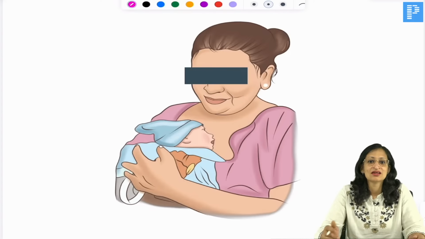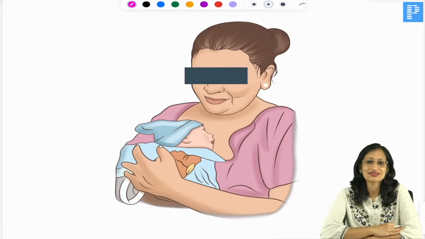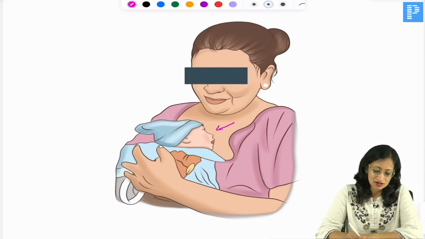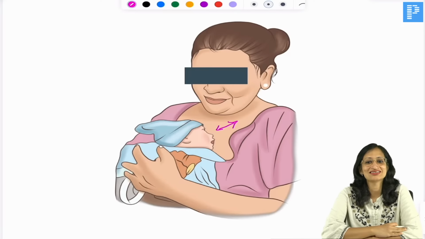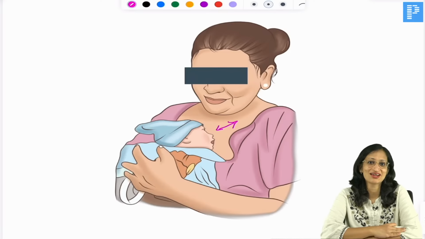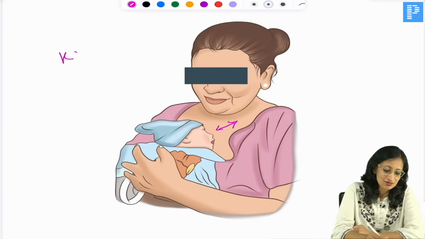Okay. Now what is being done here? Here there is a mother who has kept her baby inside her clothing such that the baby and the mother are in skin to skin contact. What is this called? Have you seen one animal who keeps the baby in its pouch so that there is skin to skin contact? So very good, all of you. This is KMC or kangaroo mother care.